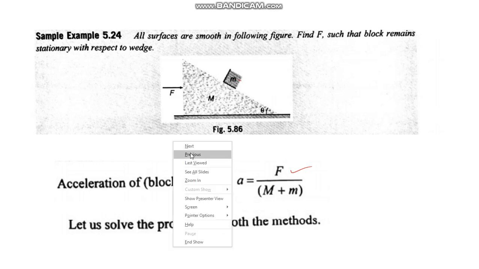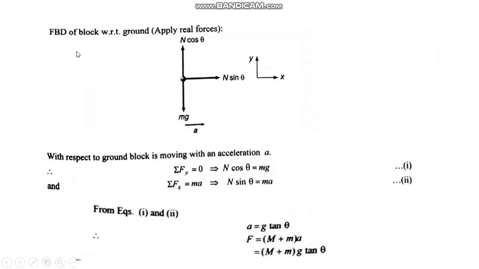When you take ground as the reference, we need to draw the free body diagram of the M block. Okay, so the situation is something like this. You have an inclined surface. Here there is a block. Now this block, mg is acting downward, but normal reaction is acting like this. This angle is given as theta.